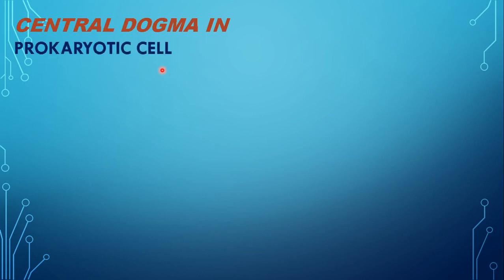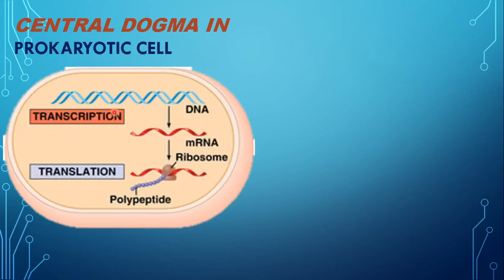Then in the prokaryotic cell, the transcription, that is the formation of RNA from DNA, produces messenger RNA. RNAs are of different types; we will learn them in the coming lectures. This type is messenger RNA. It will undergo translation to form the polypeptide upon the ribosome. We are all familiar that ribosomes are the protein-producing organelles within the cell.